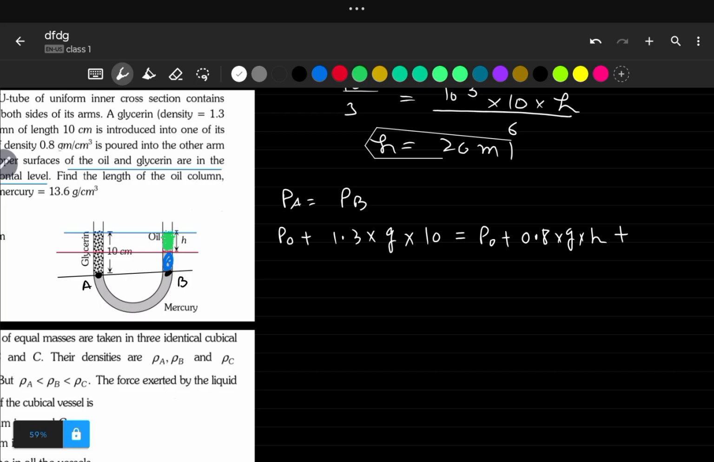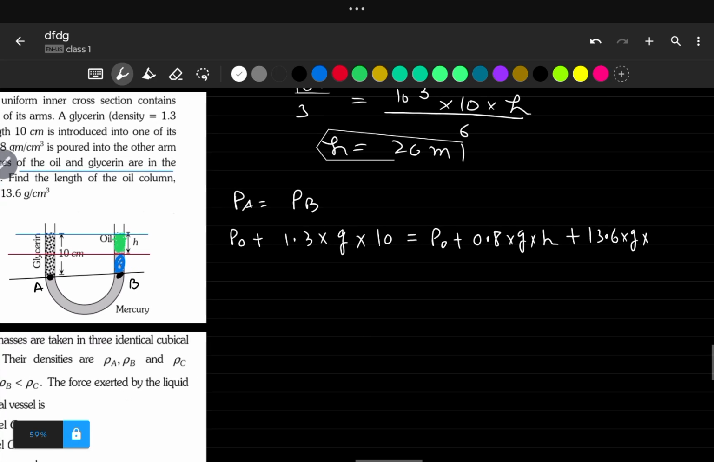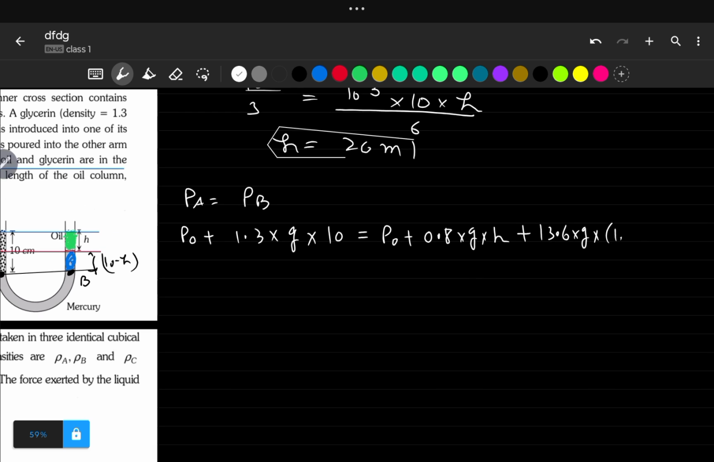So due to mercury, pressure will again be rho gh. Rho for mercury is given as 13.6. G I am taking as G. And what will be h? h for mercury will be, if you see by the diagram, obviously 10 minus h. For mercury, height will come as 10 minus h, correct? So it will be 10 minus h.